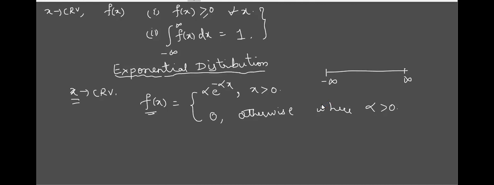Now, according to this function, for x greater than 0, how can I take it on the real line? What is the meaning of x greater than 0? What are the values?